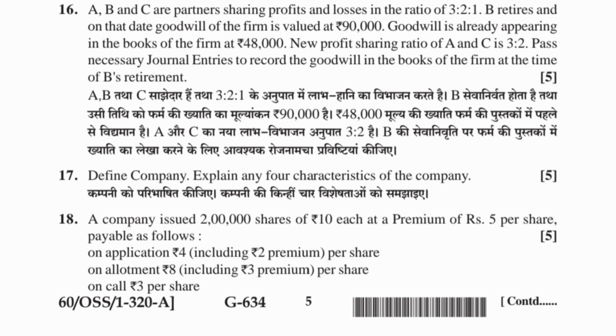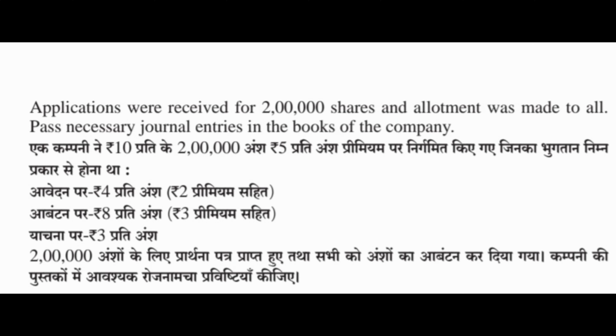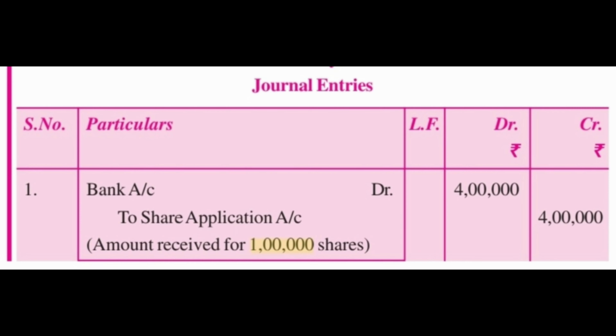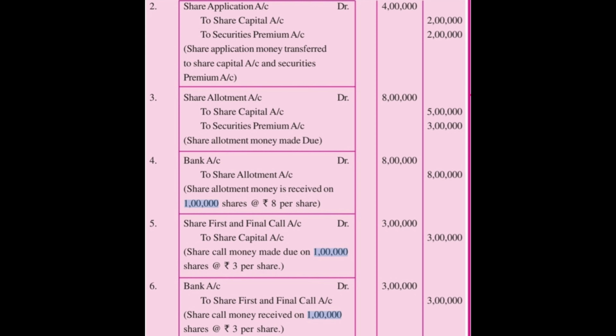18. A company issued 2 lakh shares of rupees 10 each at a premium of rupees 5 per share payable as follows. On application rupees 4 including rupees 2 premium per share. On allotment rupees 8 including rupees 3 premium per share. On call rupees 3 per share. Applications were received for 2 lakh shares and allotment was made to all. Pass necessary journal entries in the books of the company. Calculation was made on 1 lakh shares.